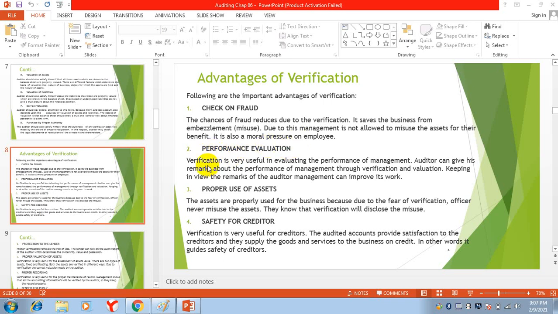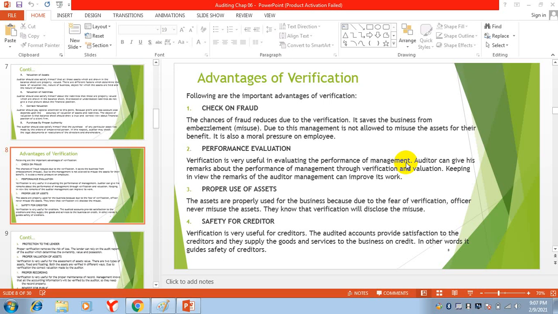Performance evaluation. Verification is very useful in evaluating the performance of the management. When the auditor is coming, he is verifying and vouching, and at the end, he presents a report.